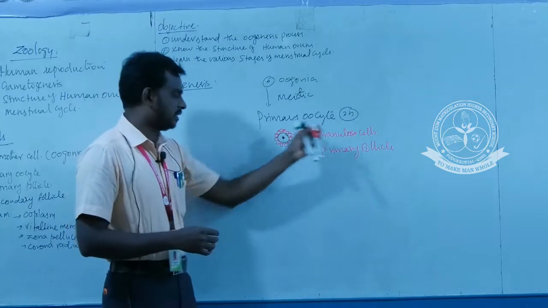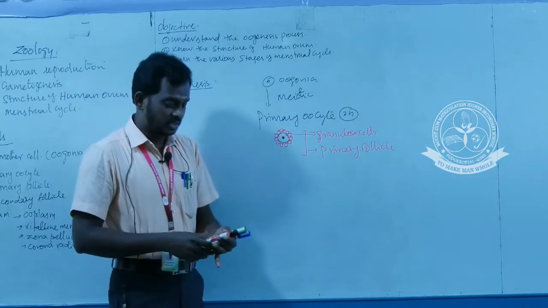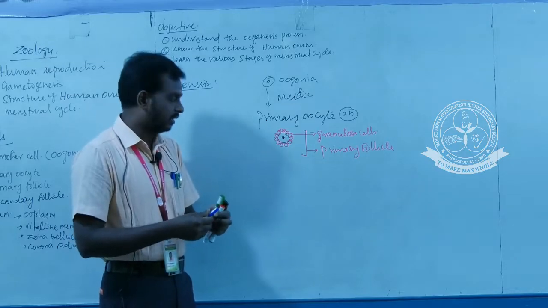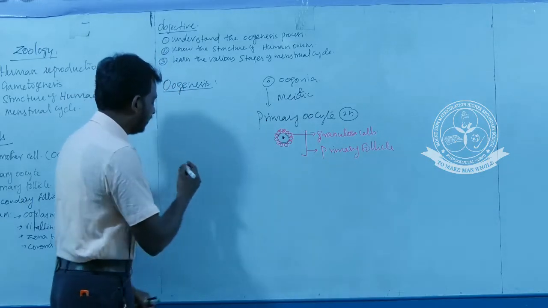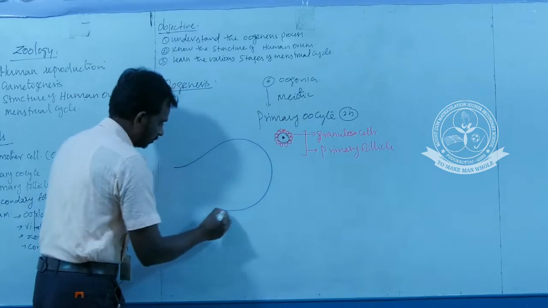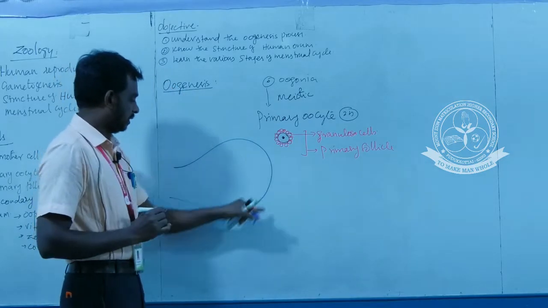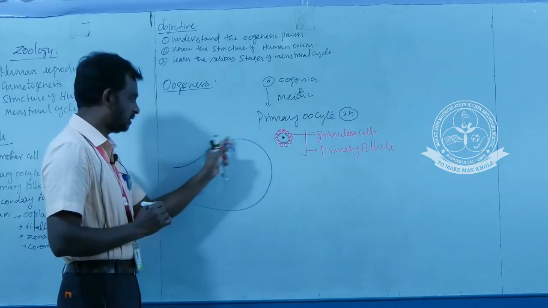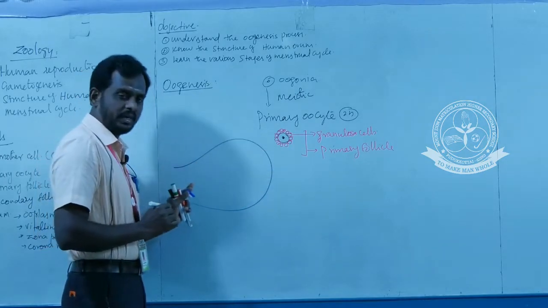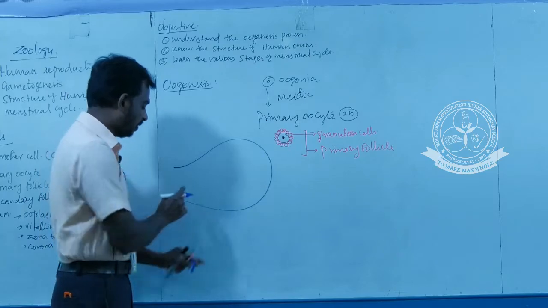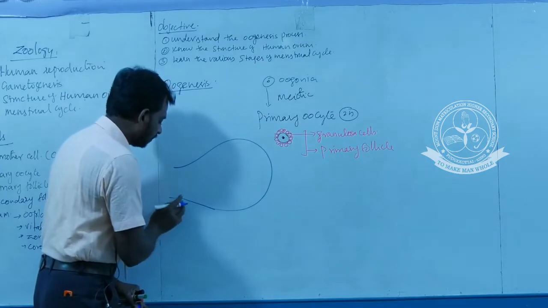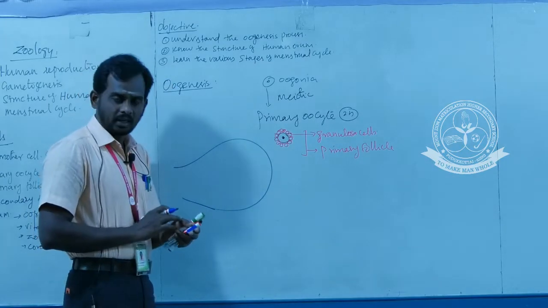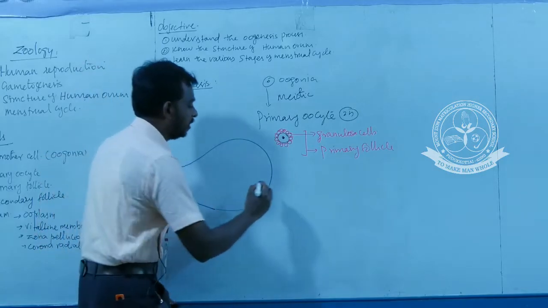Okay, next we have to understand how this primary follicle develops into the egg. For understanding this process, we go to the structure of the ovary. In the previous class, we discussed the structure of the ovary. Okay, this is a layer. What is the name of this layer? Already we discussed this layer. This is the structure of the ovary. This ovary is surrounded by a layer called the tunica albuginea.